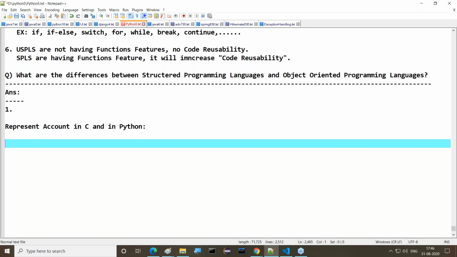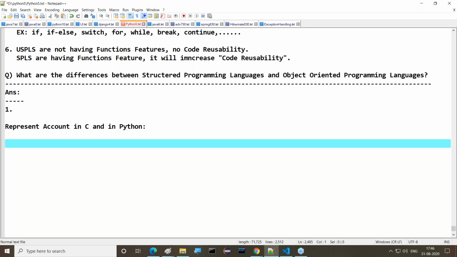That approach will be difficult in the case of C and C++ if you want to represent a particular account in a bank application. Understand what I'm telling you? But if we take object-oriented programming languages, maybe Java or maybe Python, whatever it may be, it takes only 4 or 5 steps. What are these 4 or 5 steps?